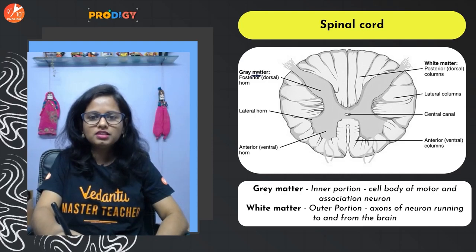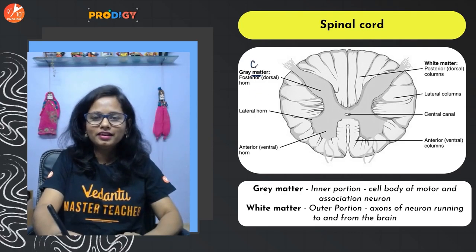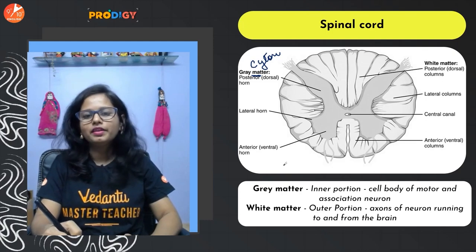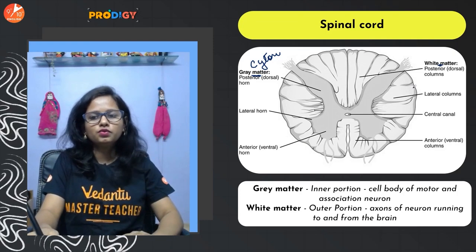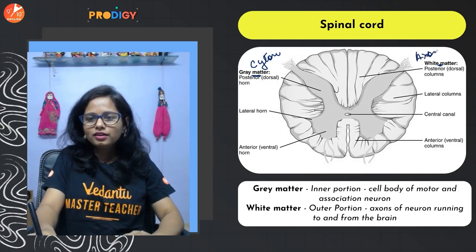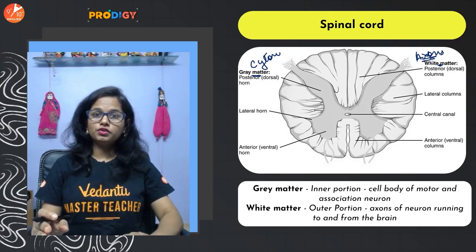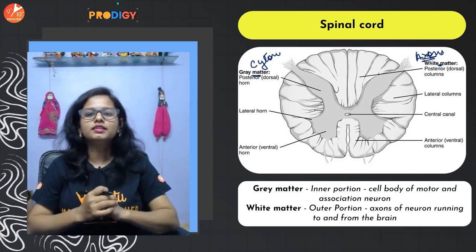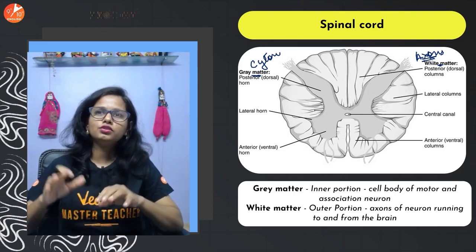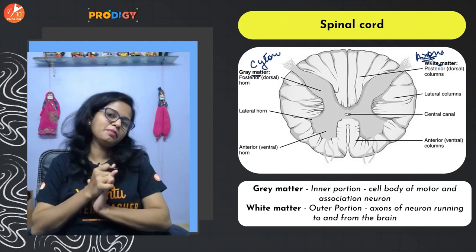If we see the gray matter, it's clear that there are cell bodies or cyton lying over here, right? And the outer part is the white matter. That is very clear that the axons lie in this region. So the axons which carry the messages to and fro from the brain are present in the white matter, whereas the cell bodies of the interneurons and the motor neurons lie in the gray matter.